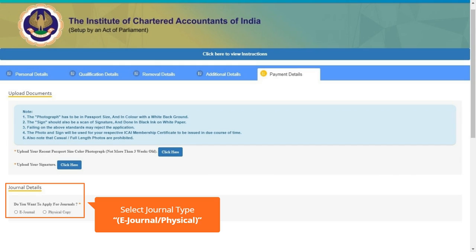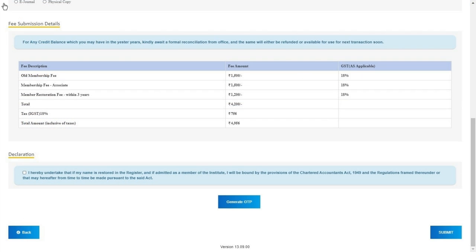Select journal type, e-journal or physical. Fee details will appear. Fee description and payable amount will appear. Tick the declaration, generate OTP. Select Submit the form. Proceed for payment. After payment, the form will be moved for processing by RO.